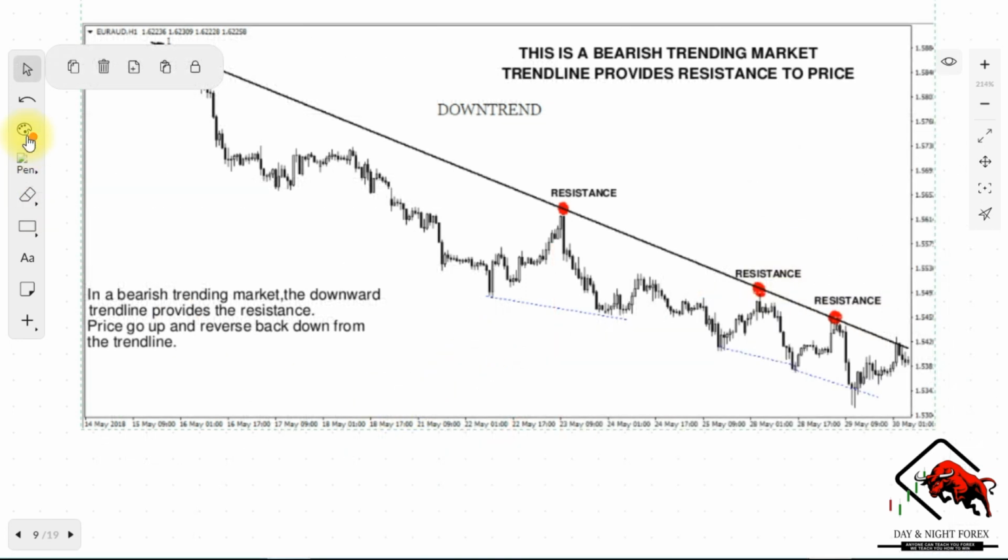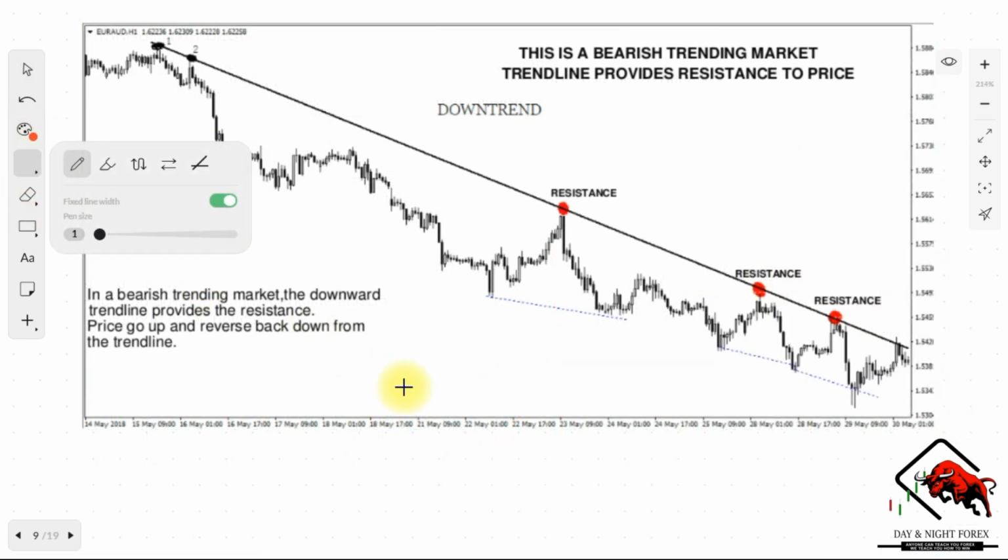And then a bearish market is basically just the opposite of exactly what we just spoke of. So this is a bearish trending market. The trend line provides resistance to the market. So as you now know, our resistance is a level in the market that prevents the market from breaking through to the upside. So this stops the price from breaking through to the upside, and that is what we call our resistance. So as you can see, this trend line is acting as a resistance to the market in a bearish market. So that's why we say a trend line is a support and resistance, but it's just diagonal. It's no longer horizontal like our normal support and resistance level.